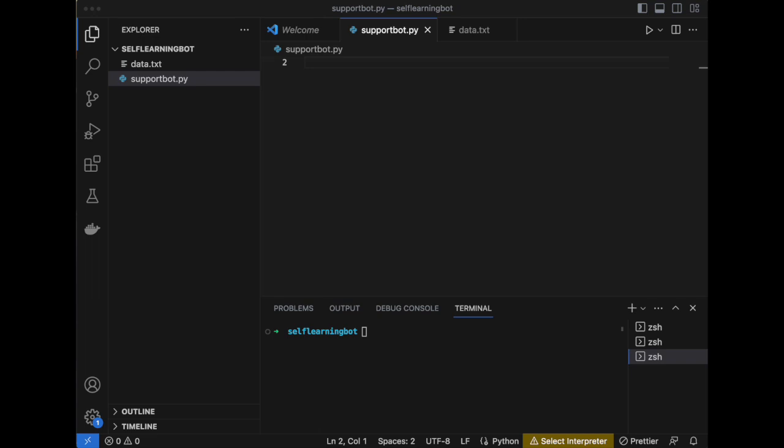So first, as you can see, I have created a folder called self-learning bot, in which I have created two files. First one is data.txt, which contains the data we are going to make our bot learn from, and the second file is supportbot.py. So here we will be writing the logic for the self-learning bot.